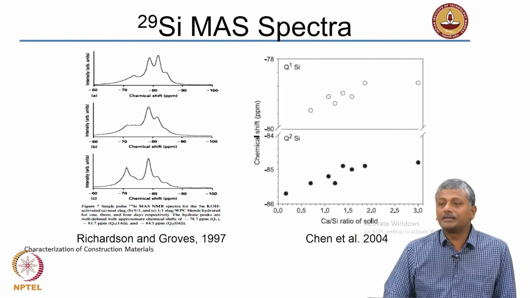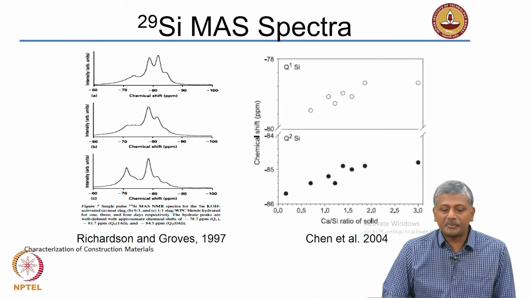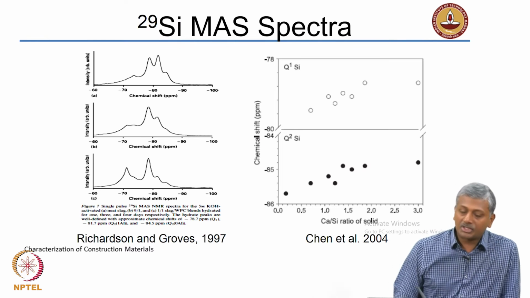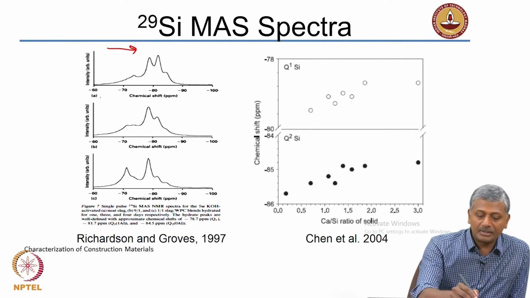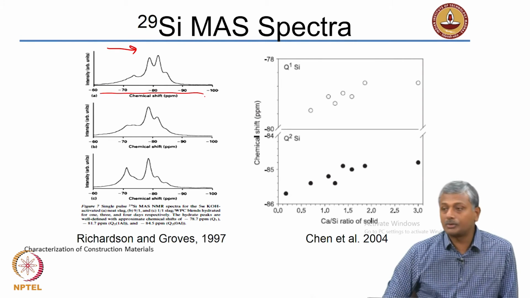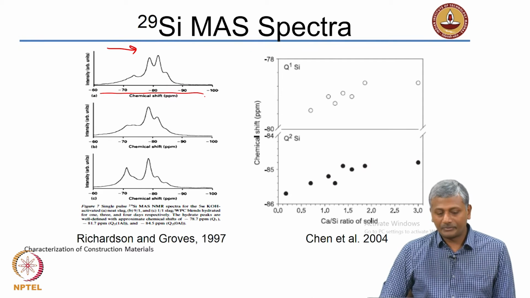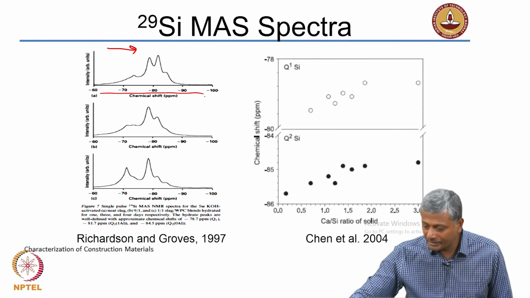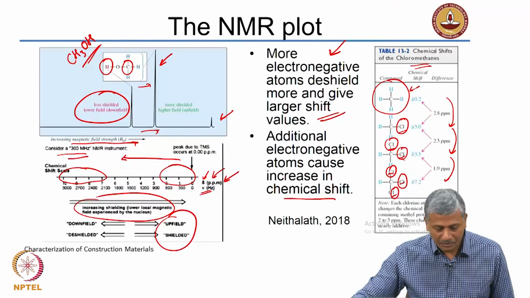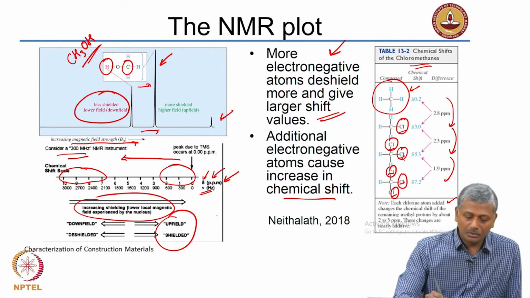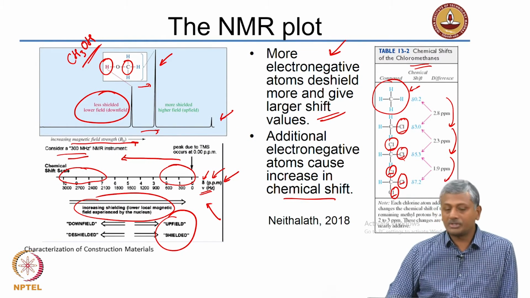Now, this is a silicon magic angle spinning spectra. So, in silicon spectra the shift is to the negative side. You see here the axis is plotted to the negative side. Okay. So, just to come back once again to this representation of the shift here.